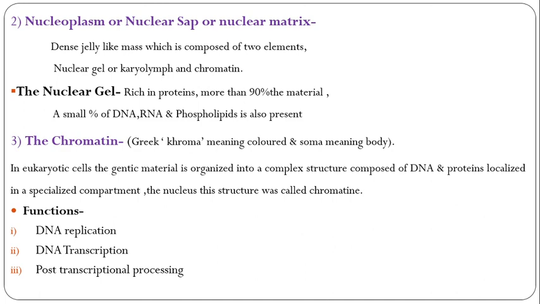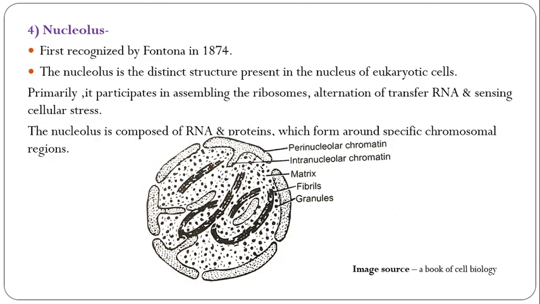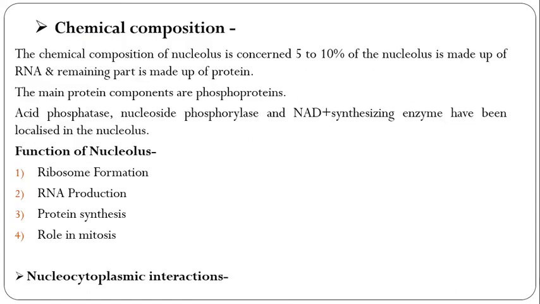Then chromatin is a colored body, and its functions are DNA replication, DNA transcription, and post-transcription processes. Then the nucleolus is also a distinct structure present in the nucleus of eukaryotic cells. It primarily participates in assembling ribosomes and in the alteration of RNA and transfer RNAs in cellular stress. The nucleolus is composed of RNA and protein, which form around specific chromosomal regions. Then its chemical composition and its functions.